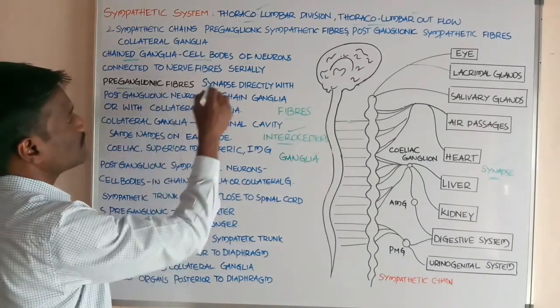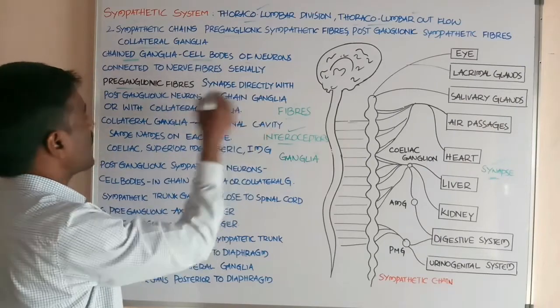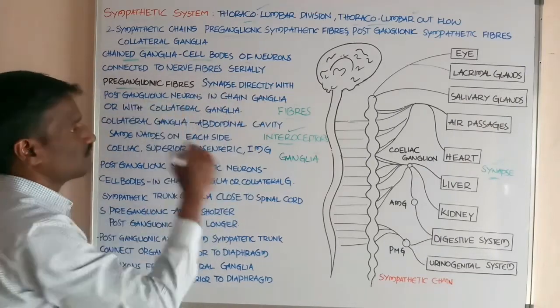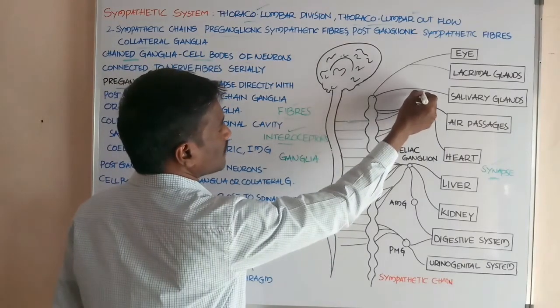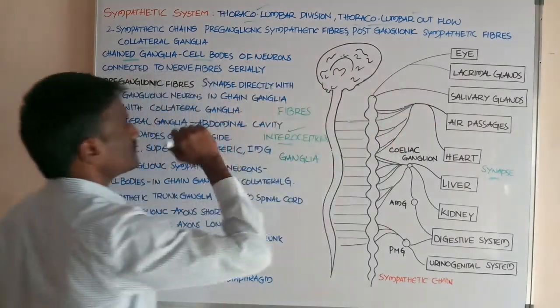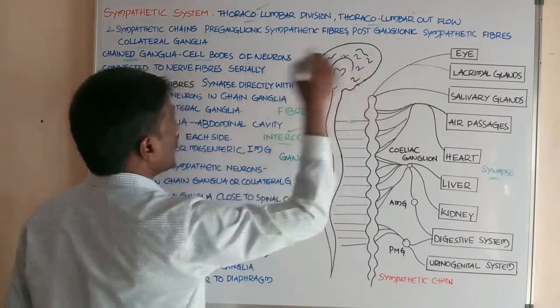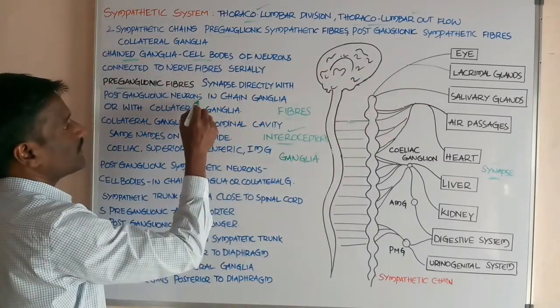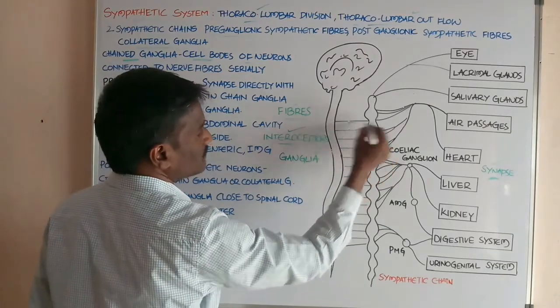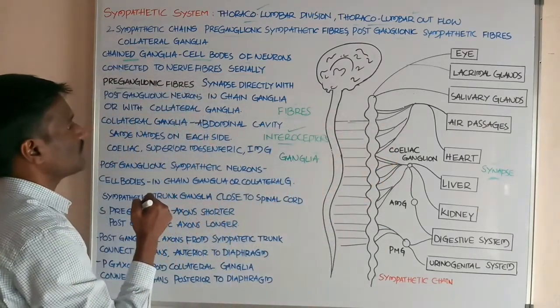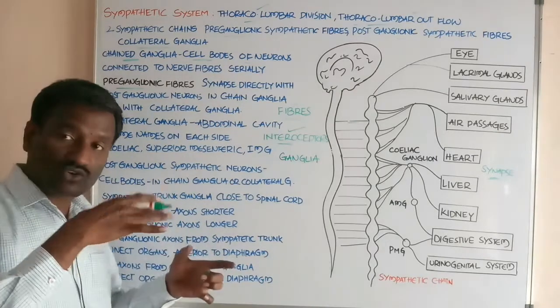The preganglionic fiber synapse joins directly with the postganglionic neuron. These preganglionic neurons directly contact the postganglionic neurons, synapsing directly with the postganglionic neurons in the chain ganglia. This is the chain ganglia.